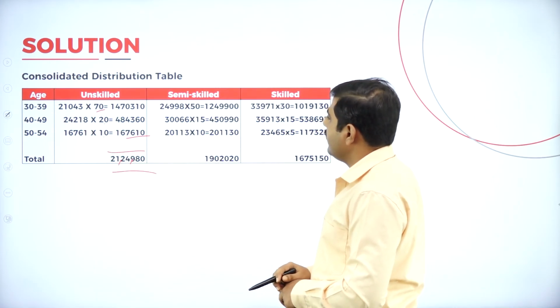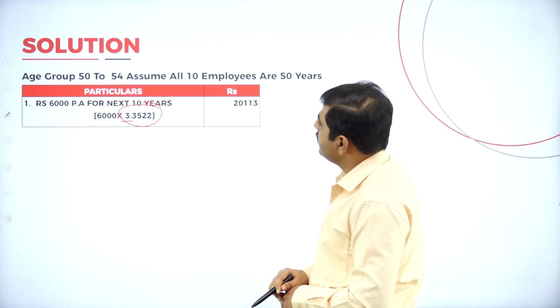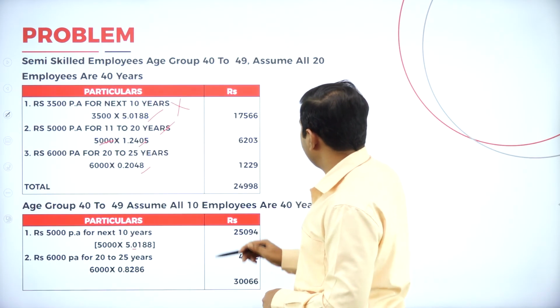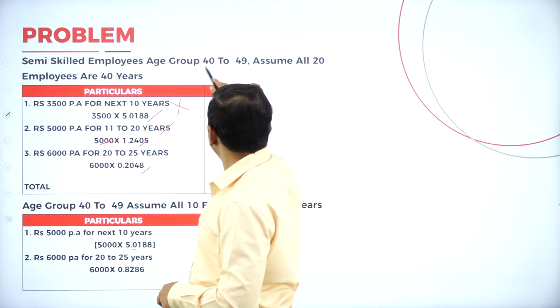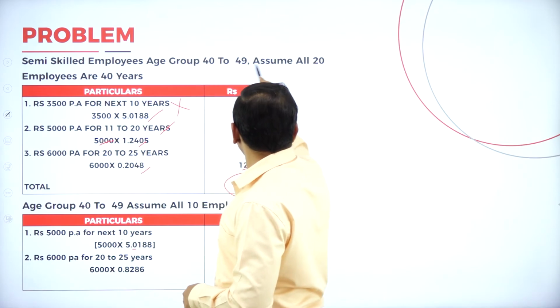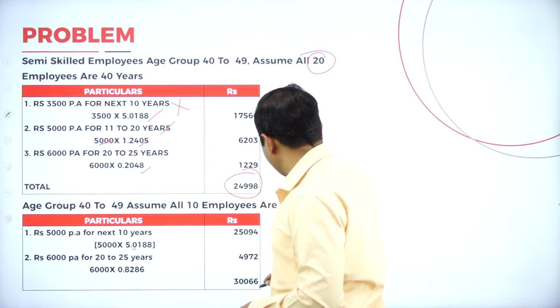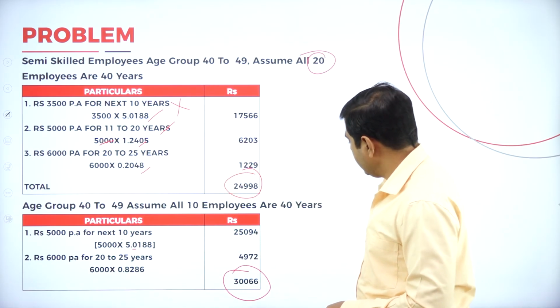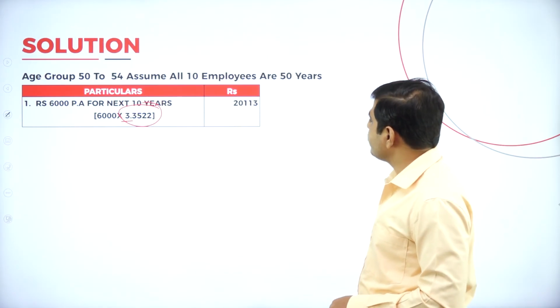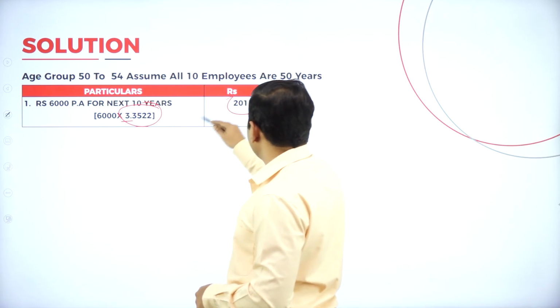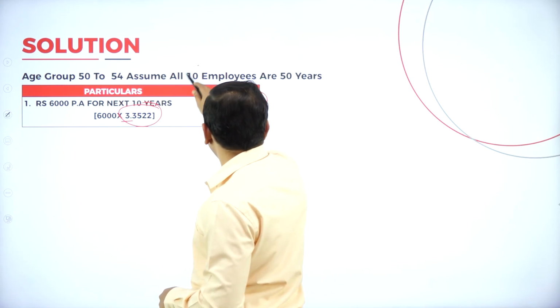Again coming to the semi-skilled employees. Here the total amount is 24,998 into 20 employees. Again 30,066 into 10 employees. Last one, 20,113 into 10 employees.